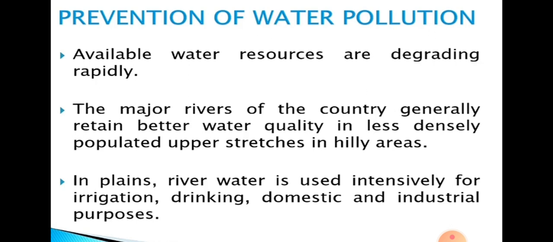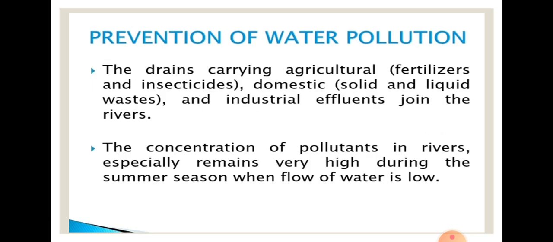In the plain areas also, the river water is intensively used for irrigation, drinking, and different kinds of industrial and domestic purposes. So that's why we are not getting water in a good amount. Now, to prevent the pollution of the water or to save the water for our uses, the government has taken so many steps.